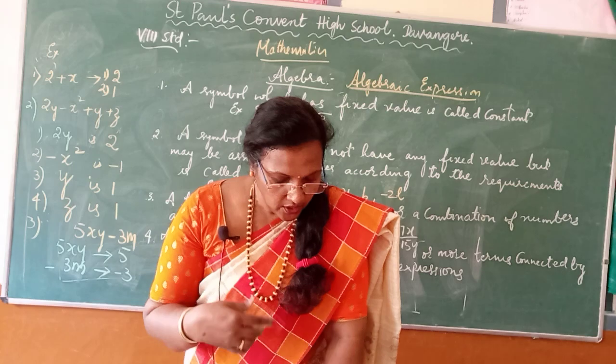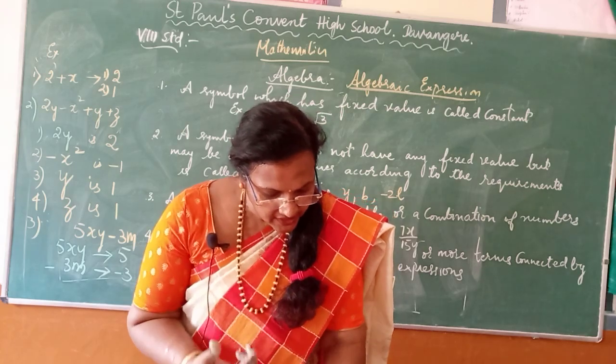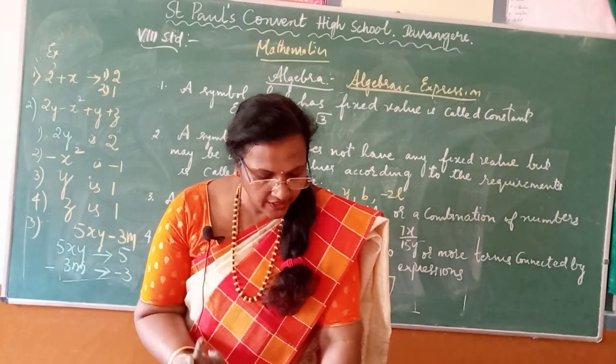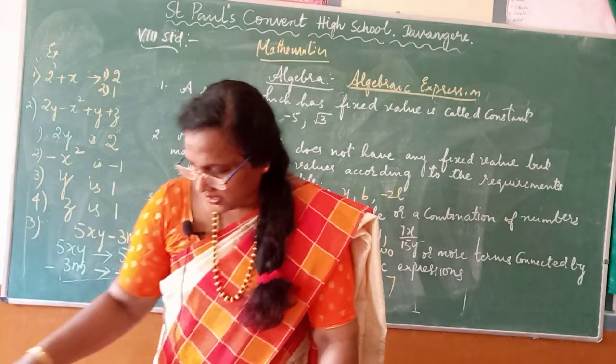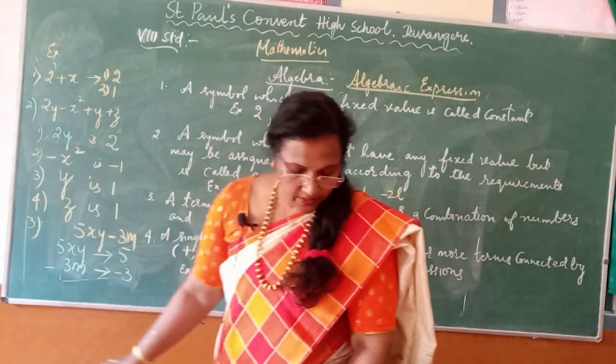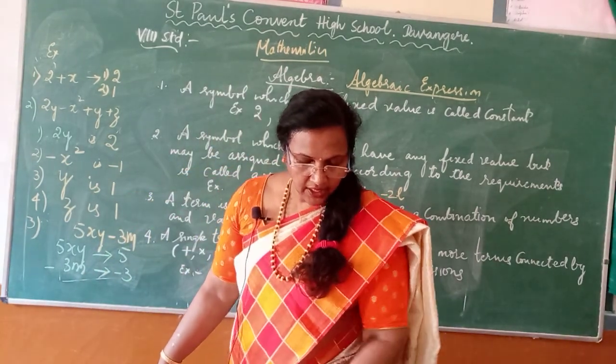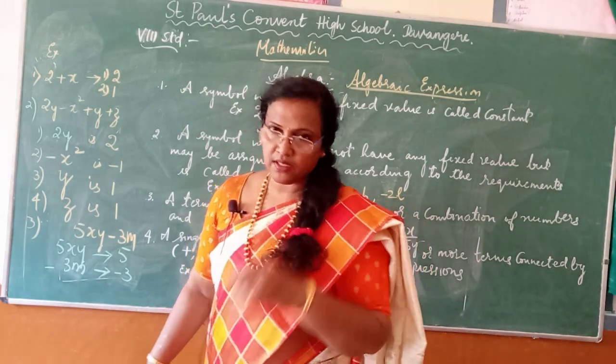Now, you have to see which is the coefficient and which is the variable in the problem given. So let me take the first problem, second problem and third. The other three problems you are supposed to do.